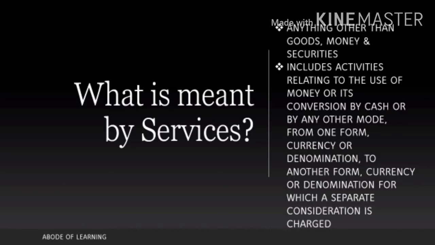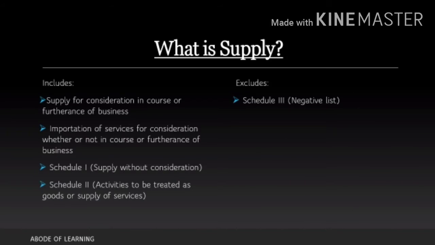You have, let's just say, some US dollars in your hand. You want it converted to Indian rupees. You go to an exchange office and they charge a separate amount for that conversion. Then that will be considered a service that they are providing to you, to convert your currency from one form to another. Now, what is supply?